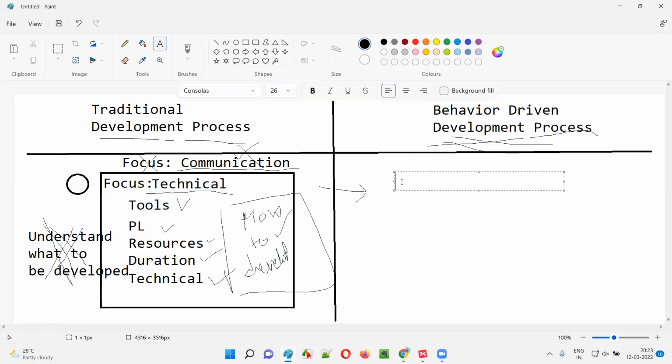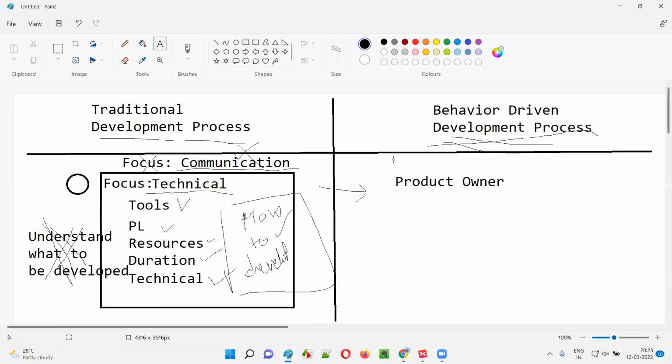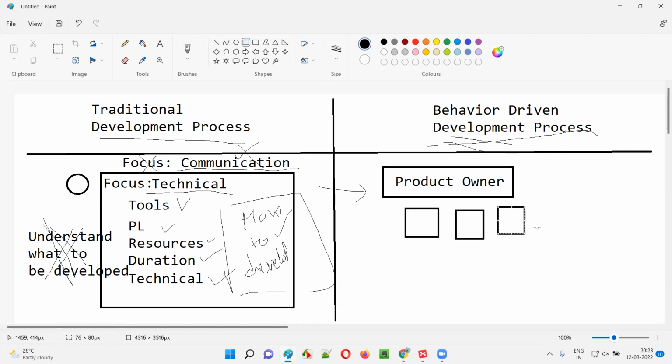in agile projects, you know, right, there will be someone who knows the business well. Who is that one role who knows the business well in agile development projects? So product owner, right? There will be someone known as product owner, a user role who knows the business well. The main responsibility of the product owner is to create the user stories, that is, small chunks of requirements. All these are the requirements, guys.